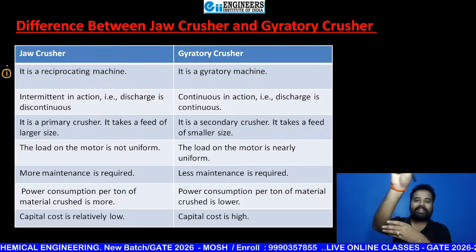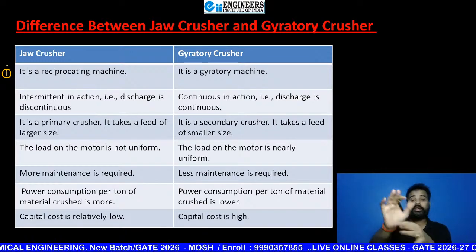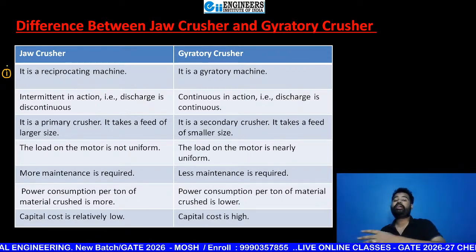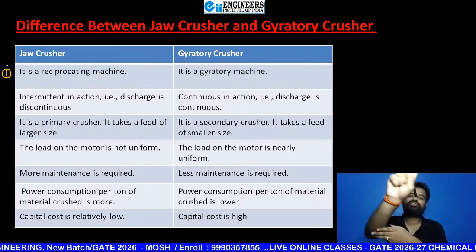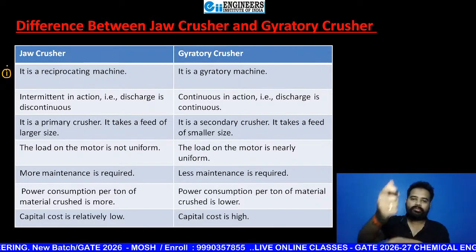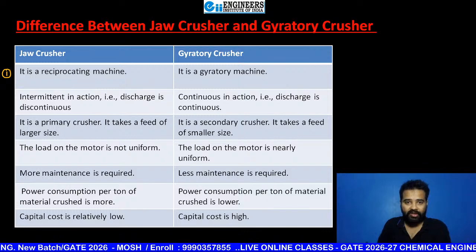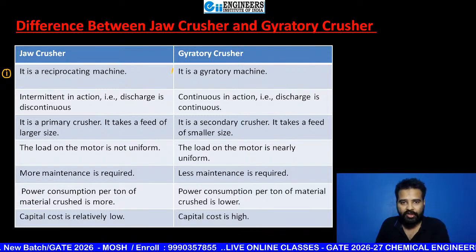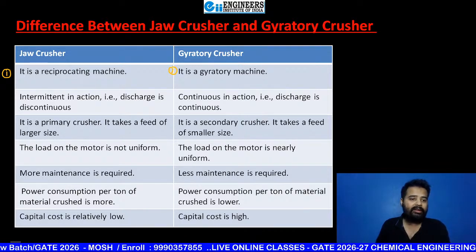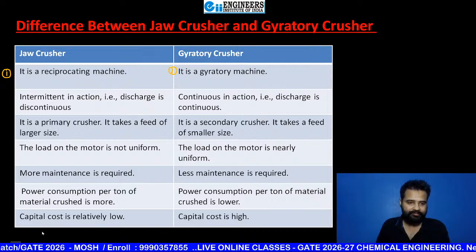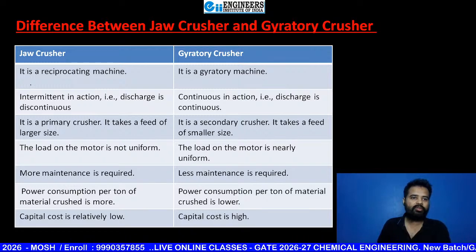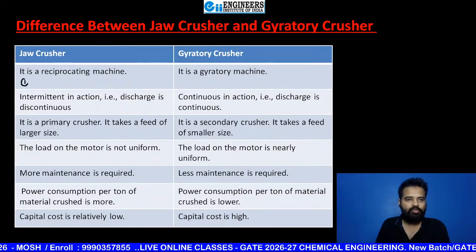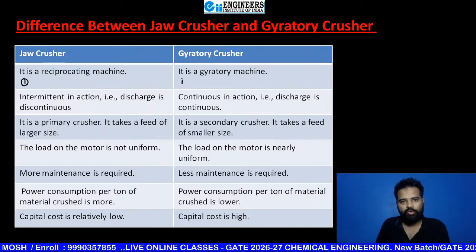And these are known as gyrations. Gyrate means this motion is gyratory motion. That's why here it is clearly mentioned as the first point, that it is a gyratory machine. Okay, beta. So this is the first point. I hope crystal clear to all of you.